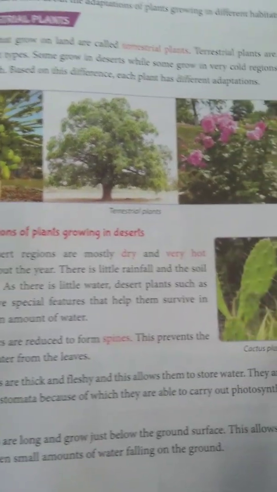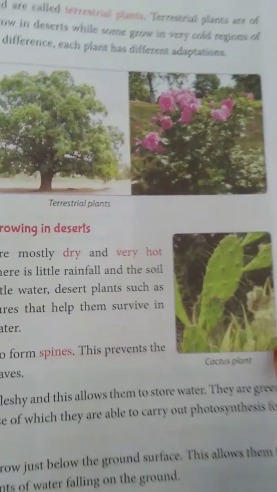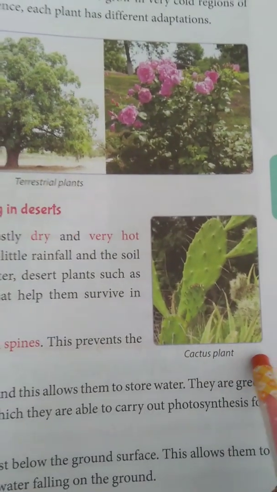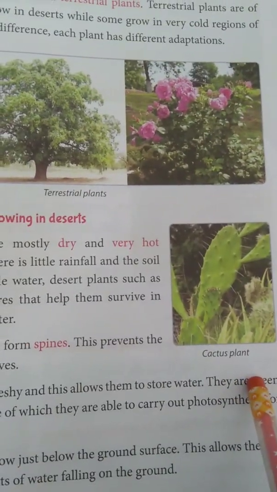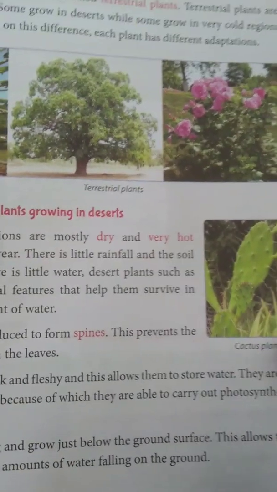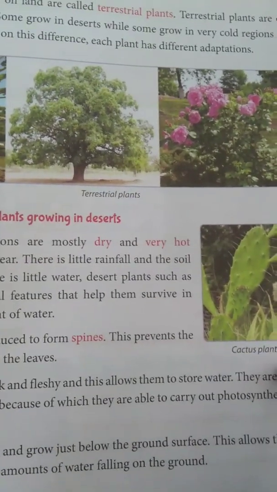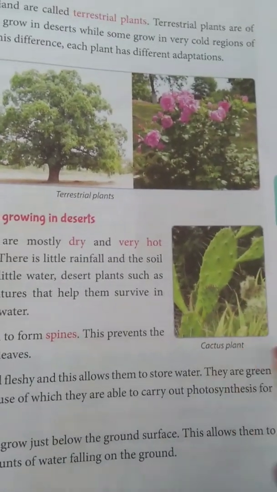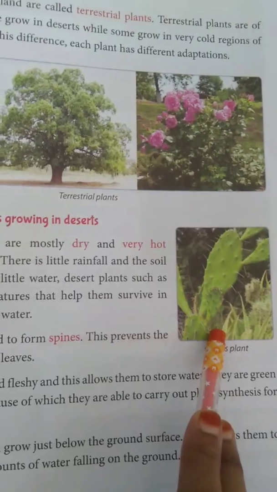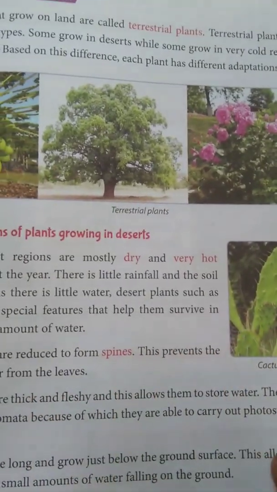As we all know, the plants require water, sunlight and carbon dioxide to carry out photosynthesis, to prepare their own food. So that is why they need water. But cactus has special features to keep or store water in them as their area is dry.